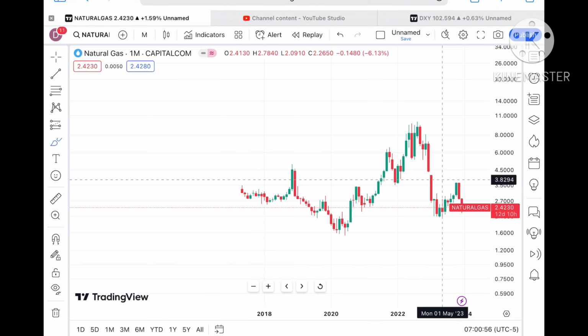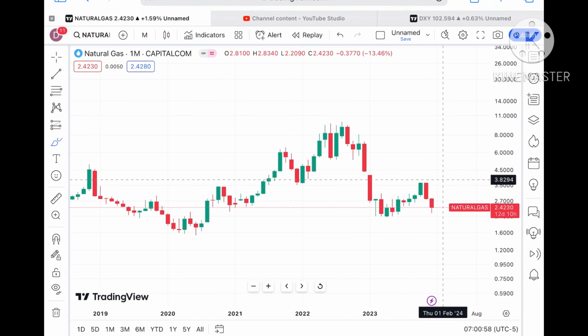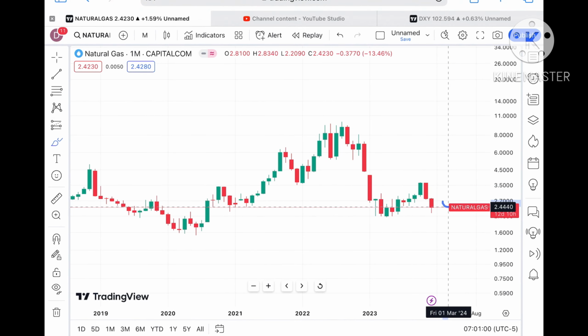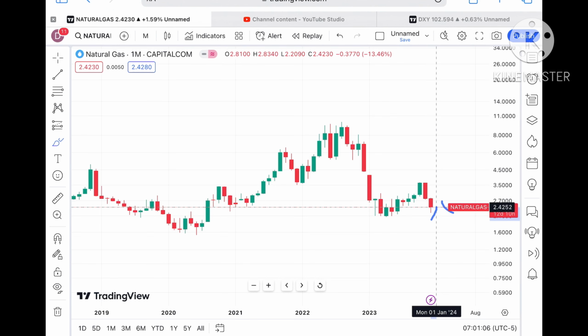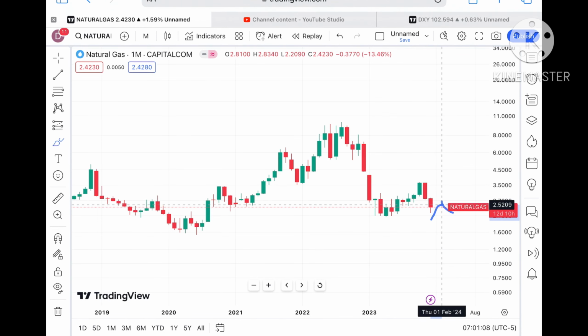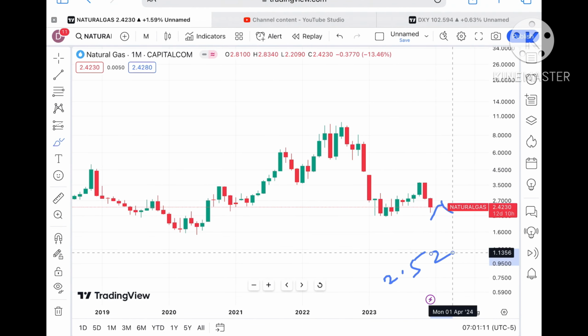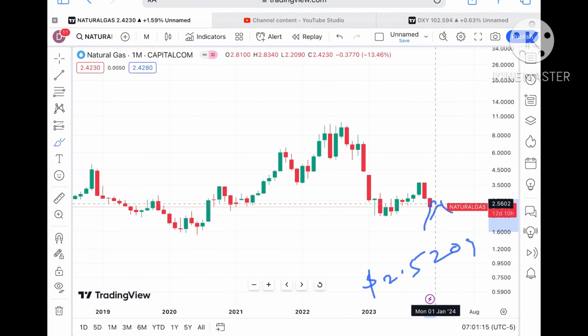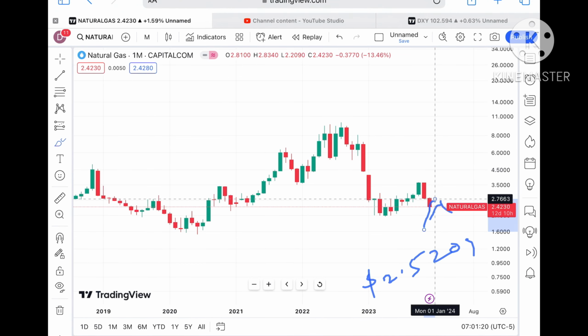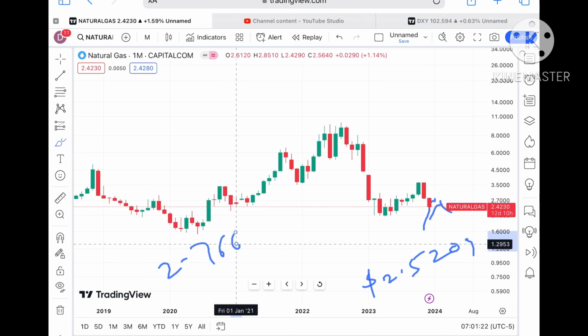See, a red candle is forming for this particular month and the previous month. So suppose the price sustains this level, because it has already made a low of around $2.210. If the price sustains this level, we can see it will go towards a level of around $2.5209. And if the price moves above that particular zone, chances are very high it will cross that level, and yes, a probability of crossing a level of $2.7663 is there.